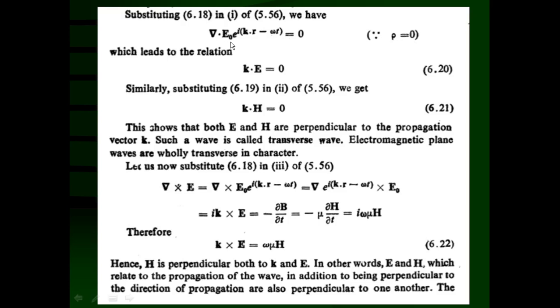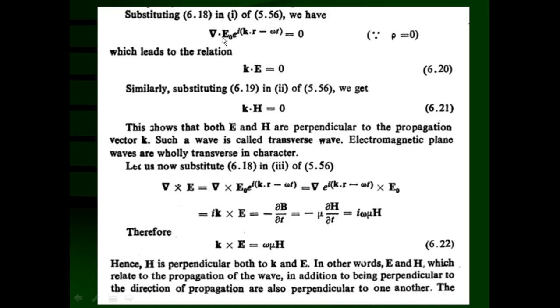That means what remains is nothing but the gradient of phi dot E0, and here we know that E0 is the vector quantity and phi is the scalar quantity.